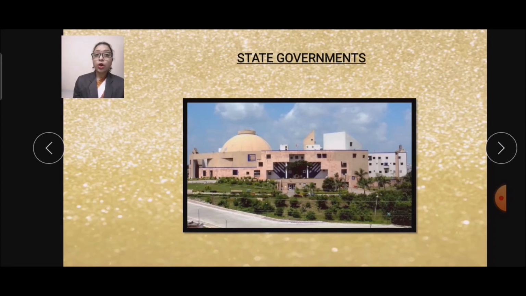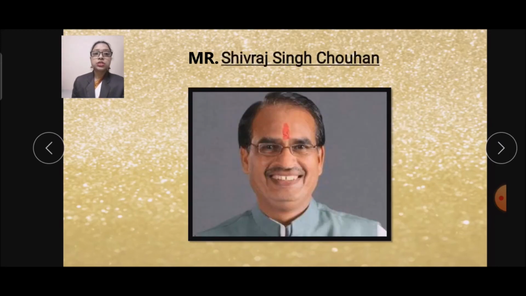The head of the state government is the chief minister. Now tell me, who is the chief minister of our state? Yes, he is Mr. Shivraj Singh Chauhan. The chief minister also chooses his or her council of ministers to help run the government. Like the president, he also has a council of ministers who help him run the government.